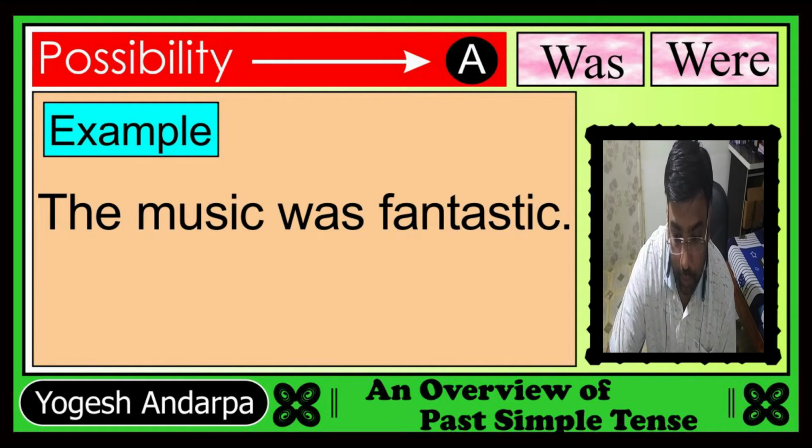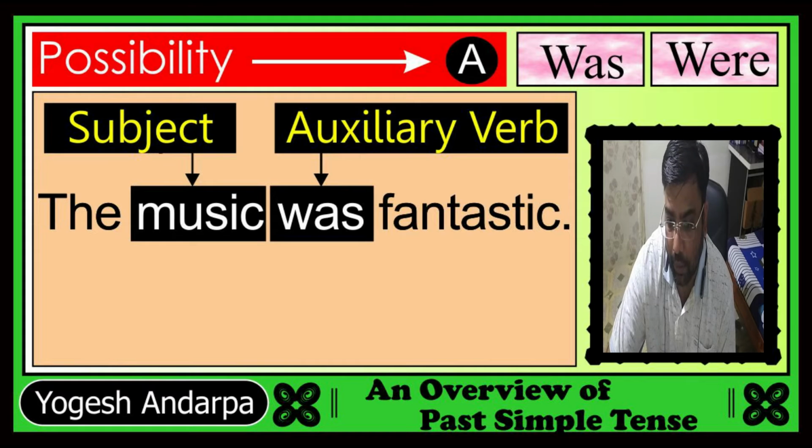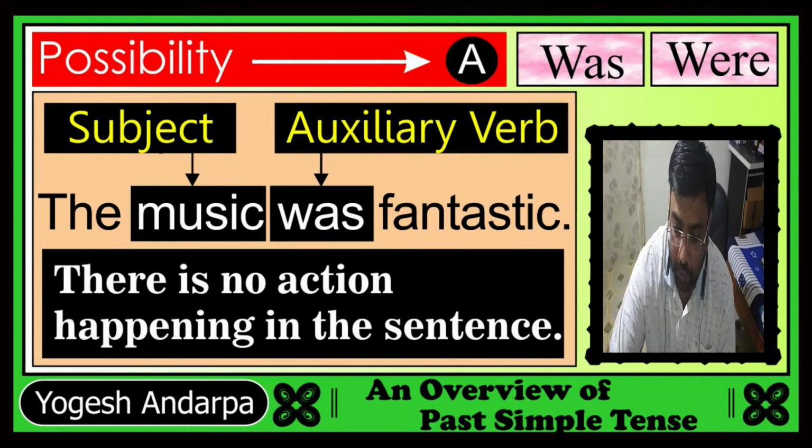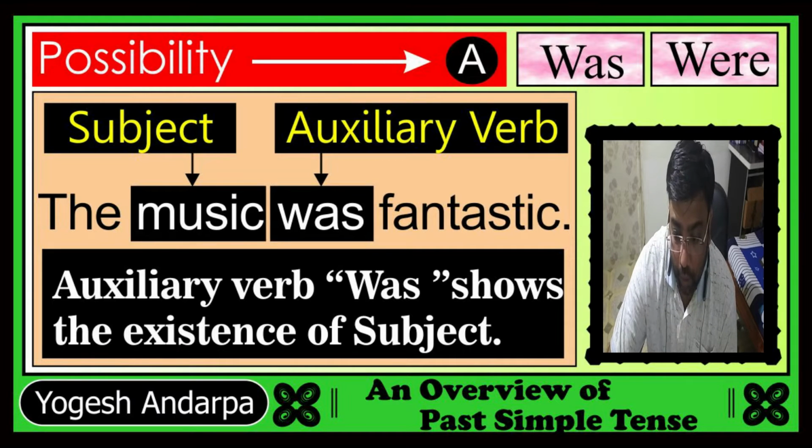So let's clear this issue with an example. The example is: The music was fantastic. So in this sentence, the word music is the subject and the word was is an auxiliary verb, means helping verb. So what happens here? There is no action happening in the sentence. So in this sentence, the auxiliary verb was shows the existence of the subject.